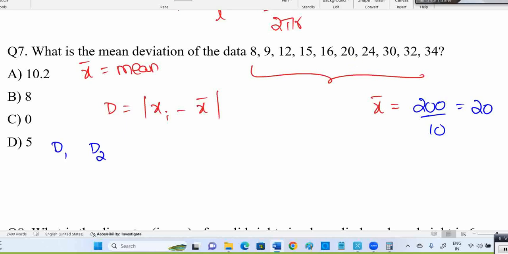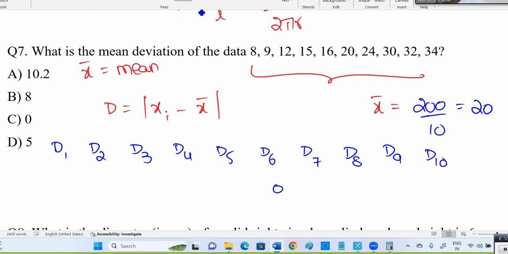Now you have deviation. What is the first deviation value? You have 10 deviations; note them down. D6 is 20, so the deviation is 0. How much are you deviating from the mean?